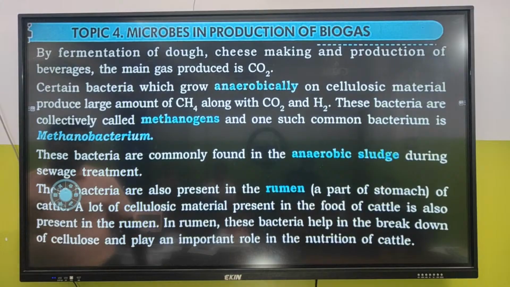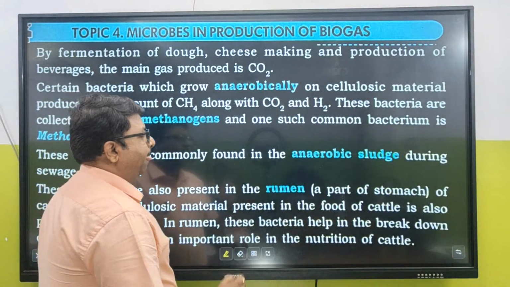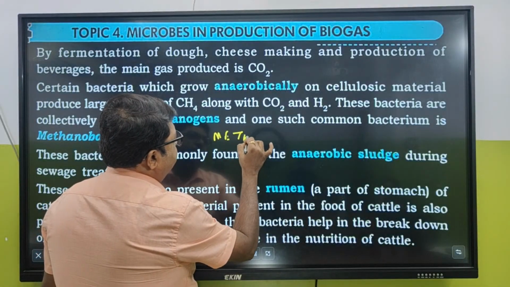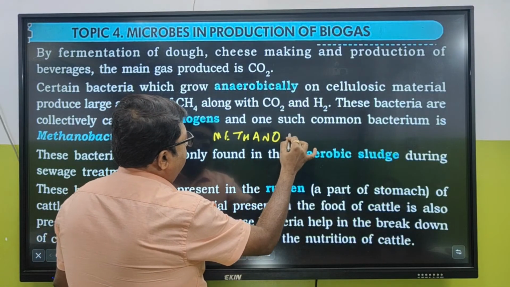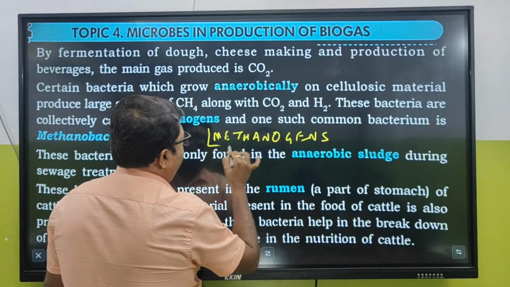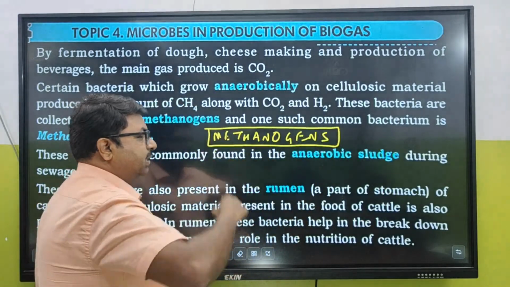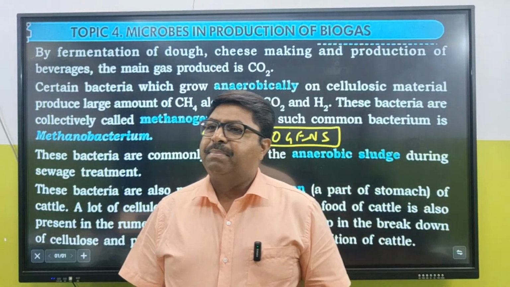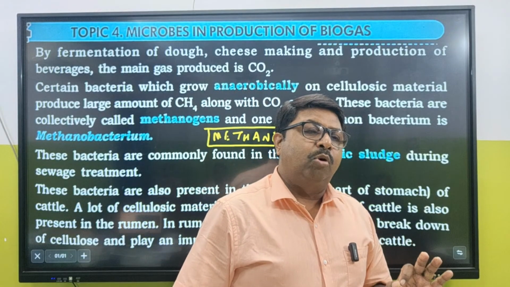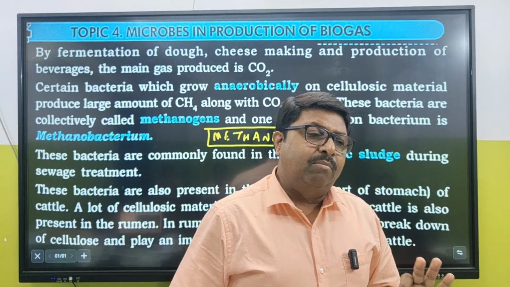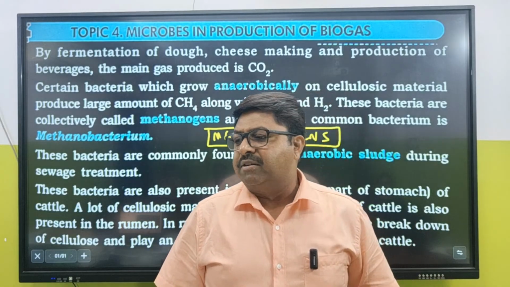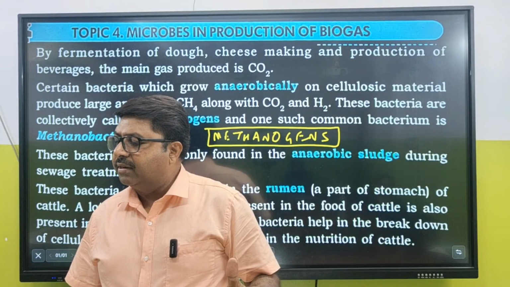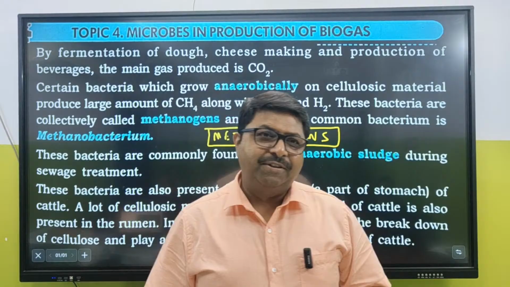Biogas means, we know that there is a bacteria named methanogen. Methanogens. Where from have we got this term? Earlier in class 11, we studied in the chapter on Archaebacteria under kingdom Monera. We have studied there are two types of bacteria, Archaebacteria and Eubacteria.